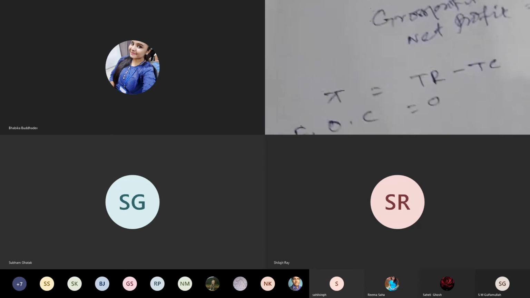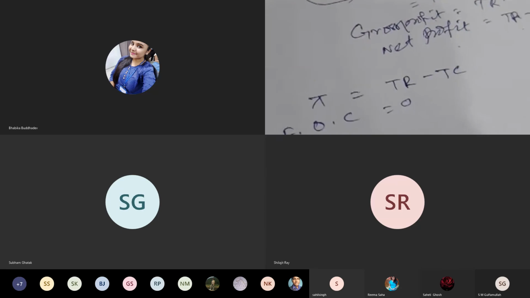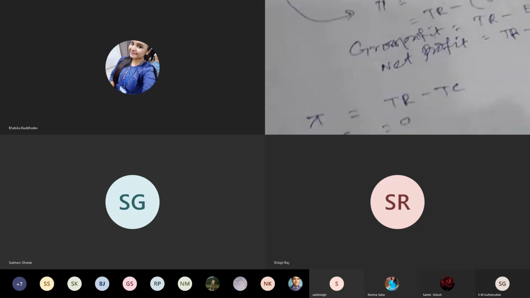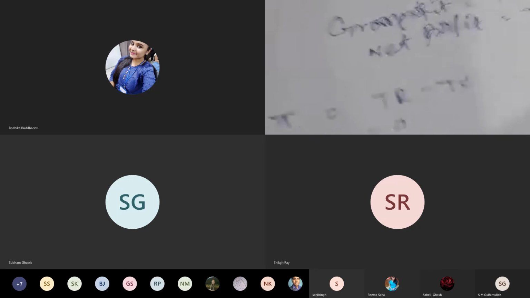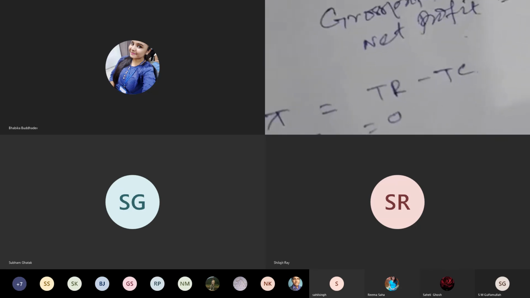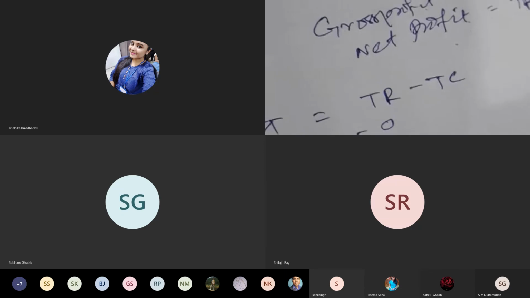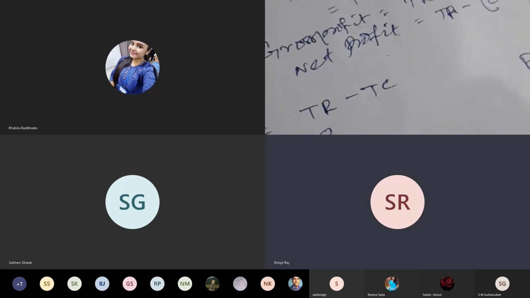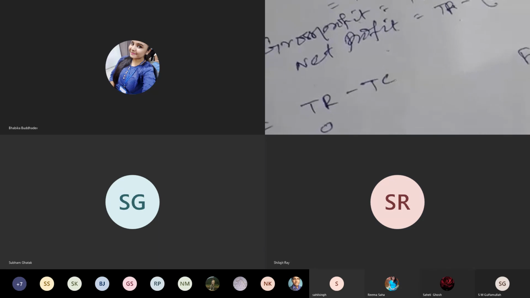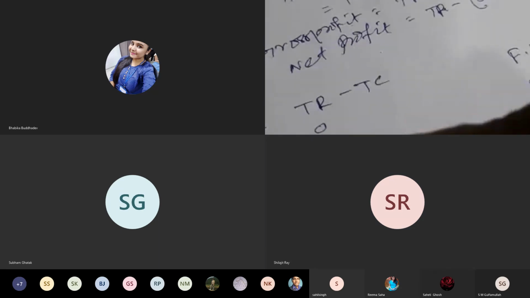Pi is the profit, or you may write it this way also: delta pi, the partial derivative, by delta Q. It may be difficult, that's why I am not using this notation. Delta pi by delta Q, or this delta you can use like a triangle. Delta pi by delta Q is equal to... Delta means change. It is the partial derivative. Delta here is denoted by D.